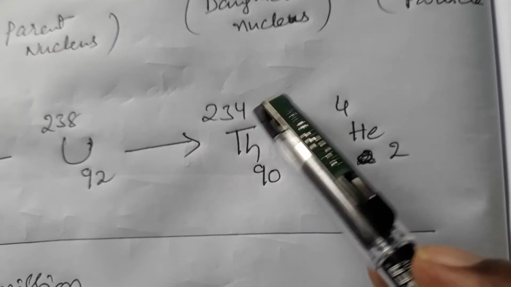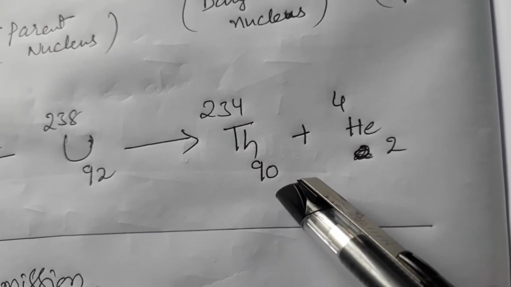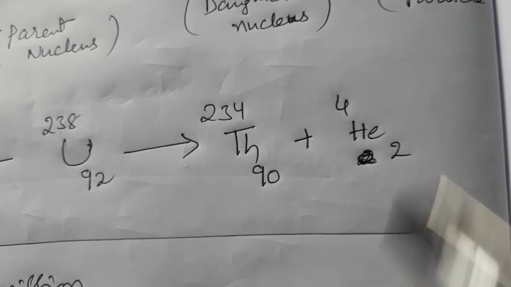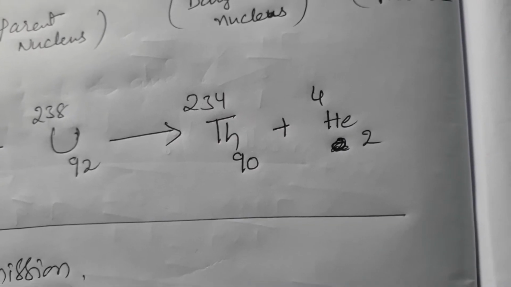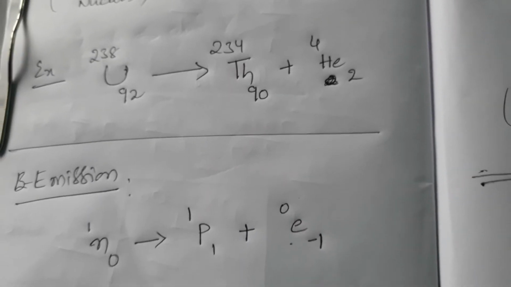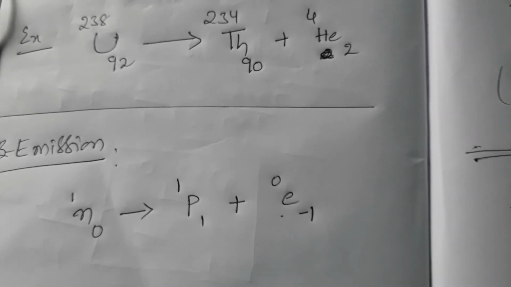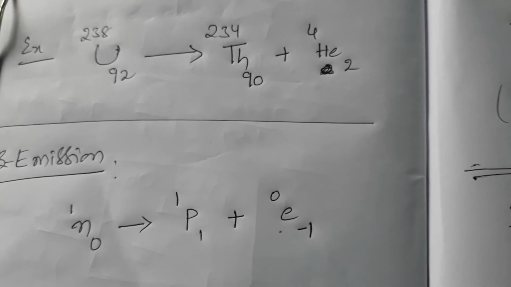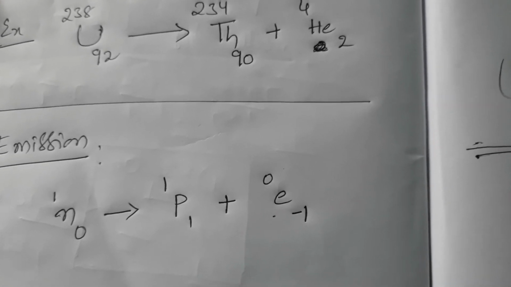See, you observe here what changes have taken place. Mass decreases 4 and atomic number decreases 2 because of emission of alpha particle. Now balanced. In such a way a new substance, a new element is formed. Uranium converts to thorium by emitting alpha particle and gets the stability. Thorium is now in a stable condition.